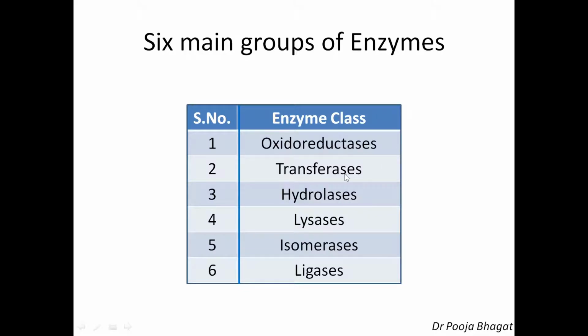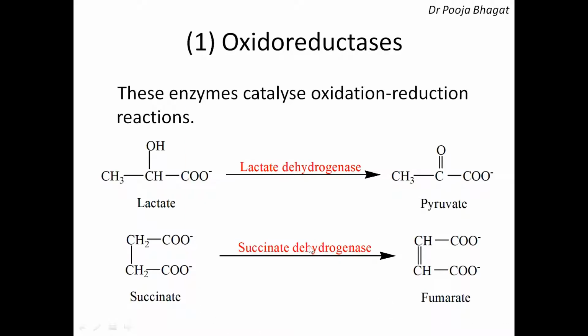oxidoreductases, transferases, hydrolases, lyases, isomerases, and ligases. So we'll discuss all of them one by one. First is oxidoreductases. These enzymes catalyze, as the name indicates, oxidation reduction reactions. Let's say this is an example where we have started with lactate. This is lactate and it is getting converted into pyruvate.